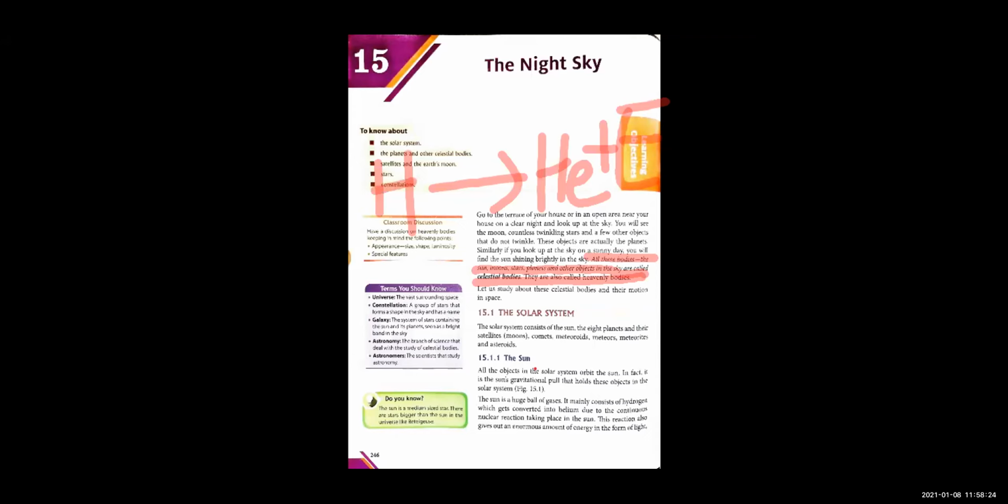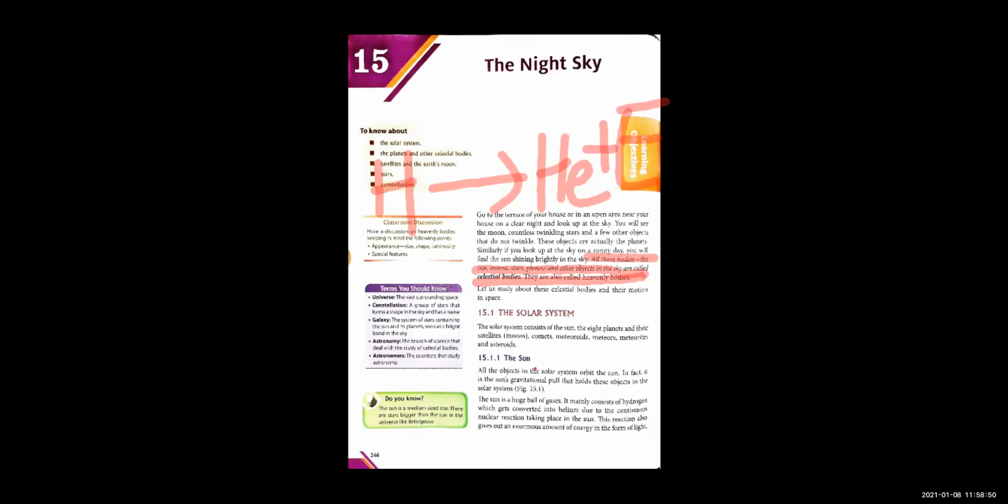So only we are getting, children, light from the sun, we are getting heat from the sun. This makes the sun the main source of heat and light for our earth, for all other planets, right? So sun is the main source of heat and light. So from where the heat and light is coming? Now we know that,